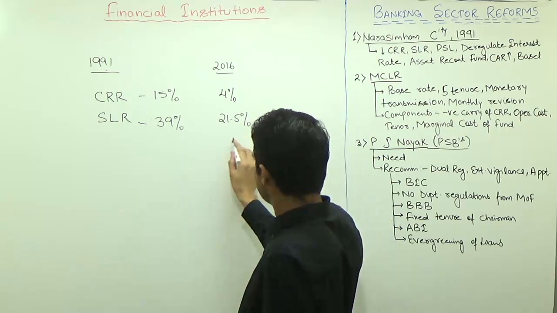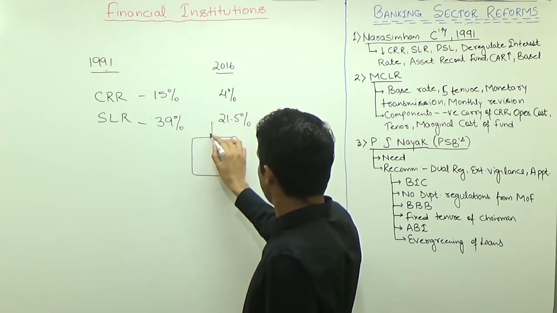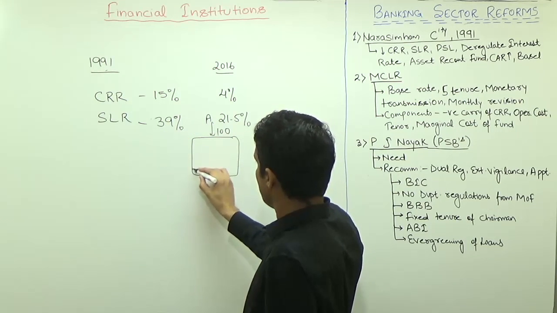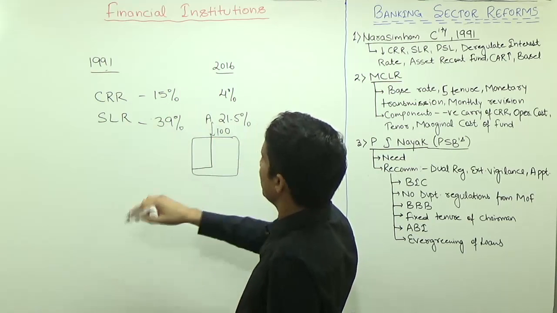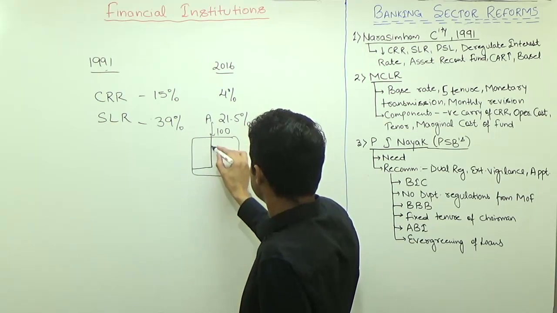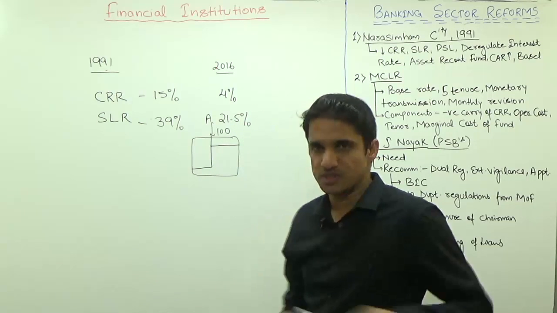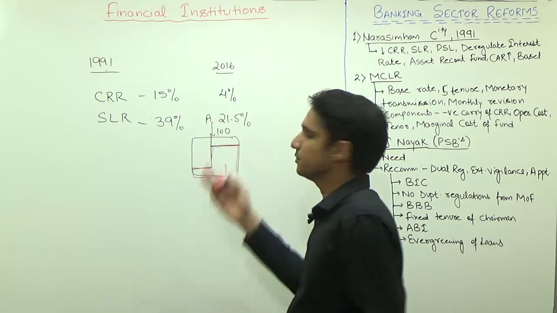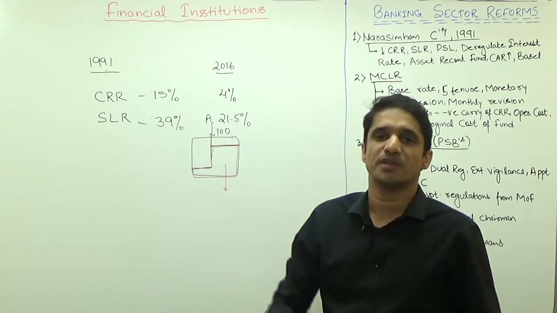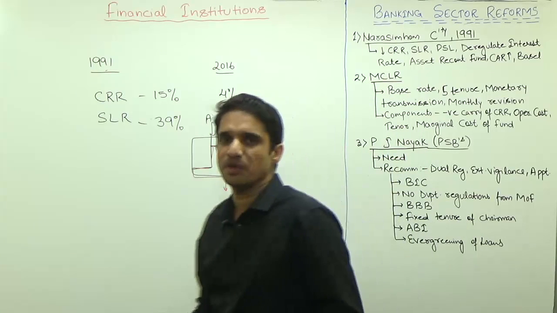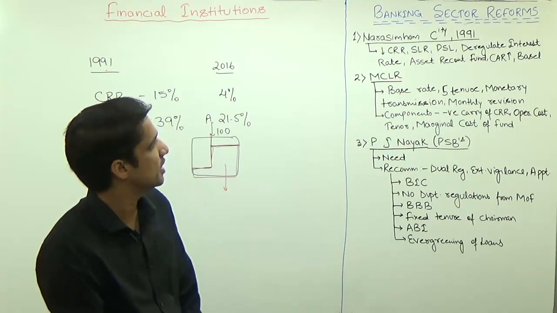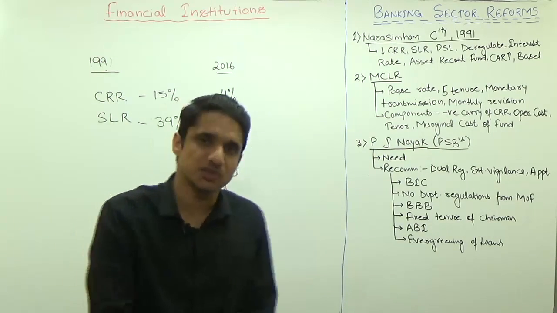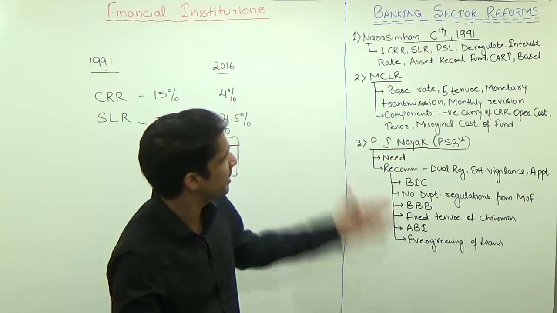Think about this situation in which suppose A deposited 100 rupees. Out of this 100 rupees, 39 rupees you have to keep in the form of SLR, 15 rupees you have to keep in the form of CRR. So this is the only money which is left, which the bank was able to lend to the general public. So no credit creation capacity of the bank. So the Narasimham Committee recommended decreasing the value of CRR and SLR. And whether the recommendations were accepted or not, yes, of course, they were accepted in a phased manner.